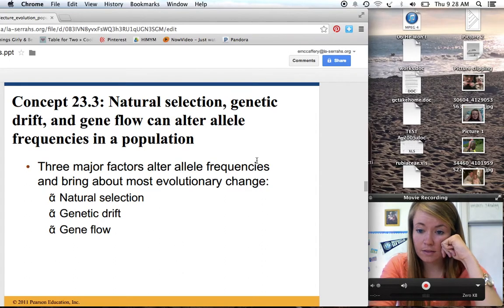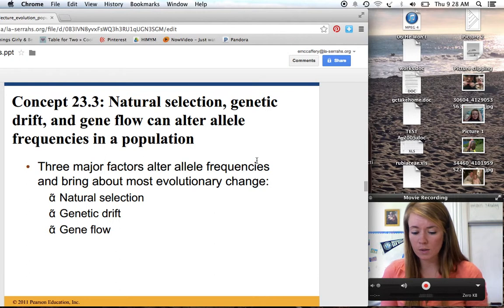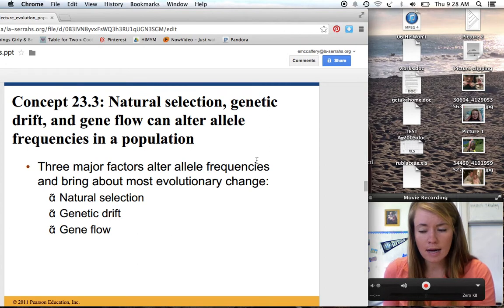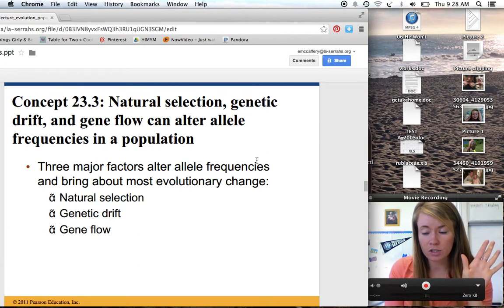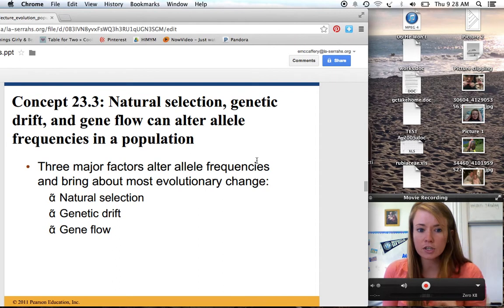Okay, 23.3. So we just talked all about Hardy-Weinberg and about how it measures the allelic frequencies in a population when evolution is not happening. Remember the 5 requirements: large population size, no mutation, no natural selection, random mating, and no gene flow. So what we're going to talk about now is when those things are happening, when natural selection is occurring, when gene flow is happening, things like that.